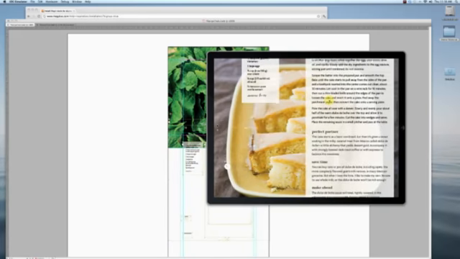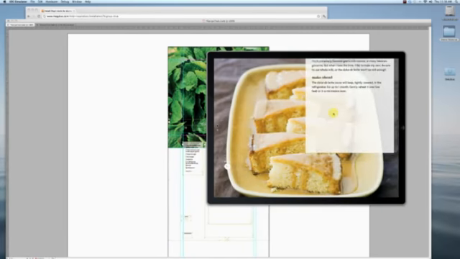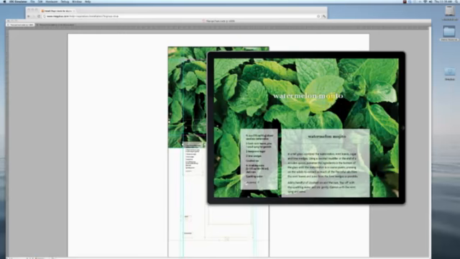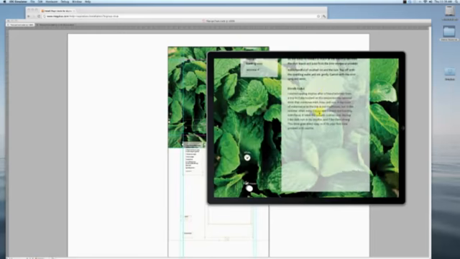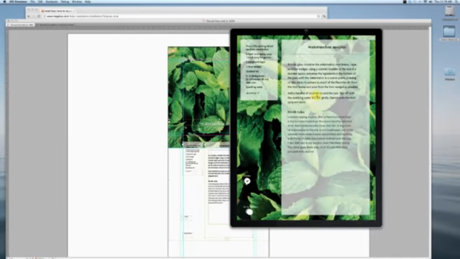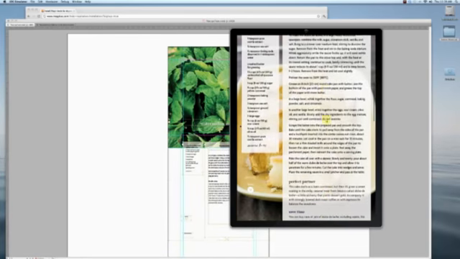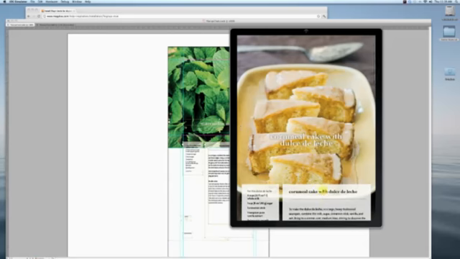Alright, so now I'm scrolling down. I get to the bottom of this document, and as I keep scrolling up, boom, you'll see it's brought in this new picture into the background, and here's my A layer content for that page or that slide, now moving over the top of this, and when I get to the bottom, it's just the bottom of the page, or there's no more content there. And same thing if I go back up, it'll do a shift there. So you can make these verticals as long as you want them by just continuing to add pages like that. They can be a single page or they can be multiple pages.